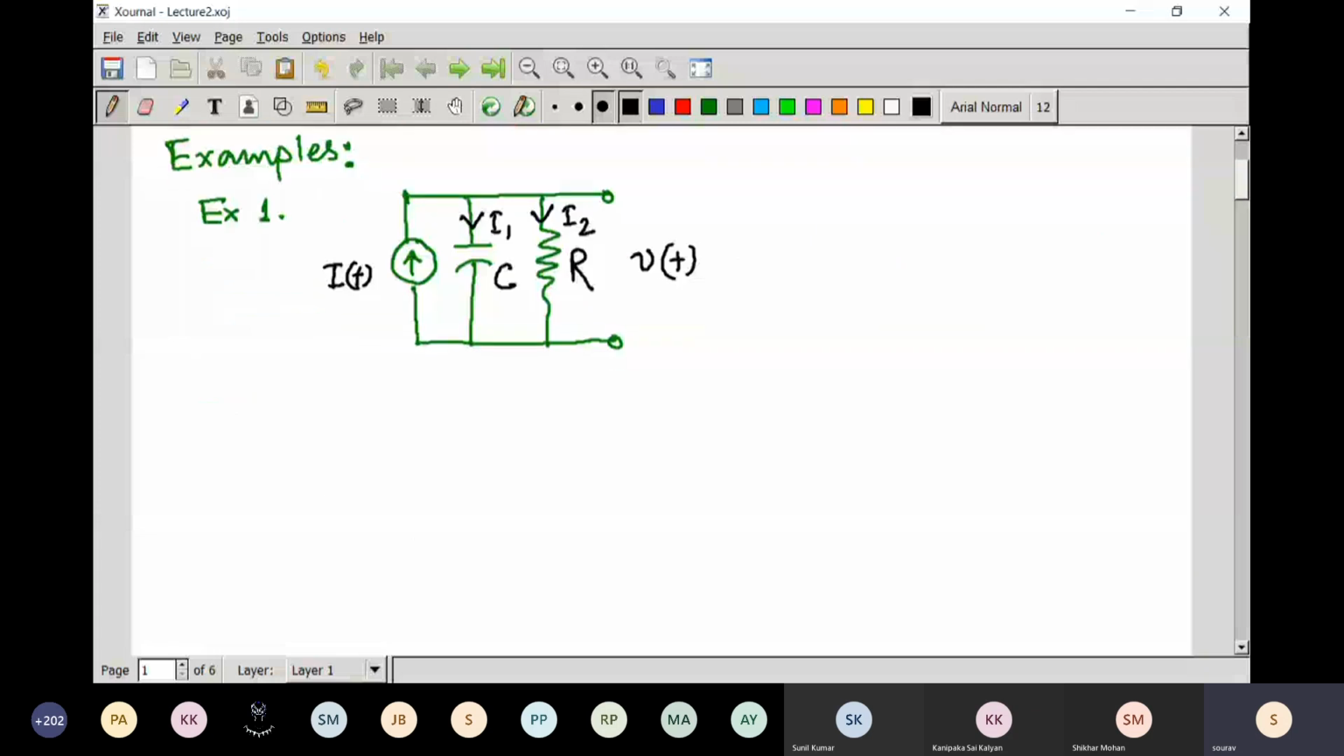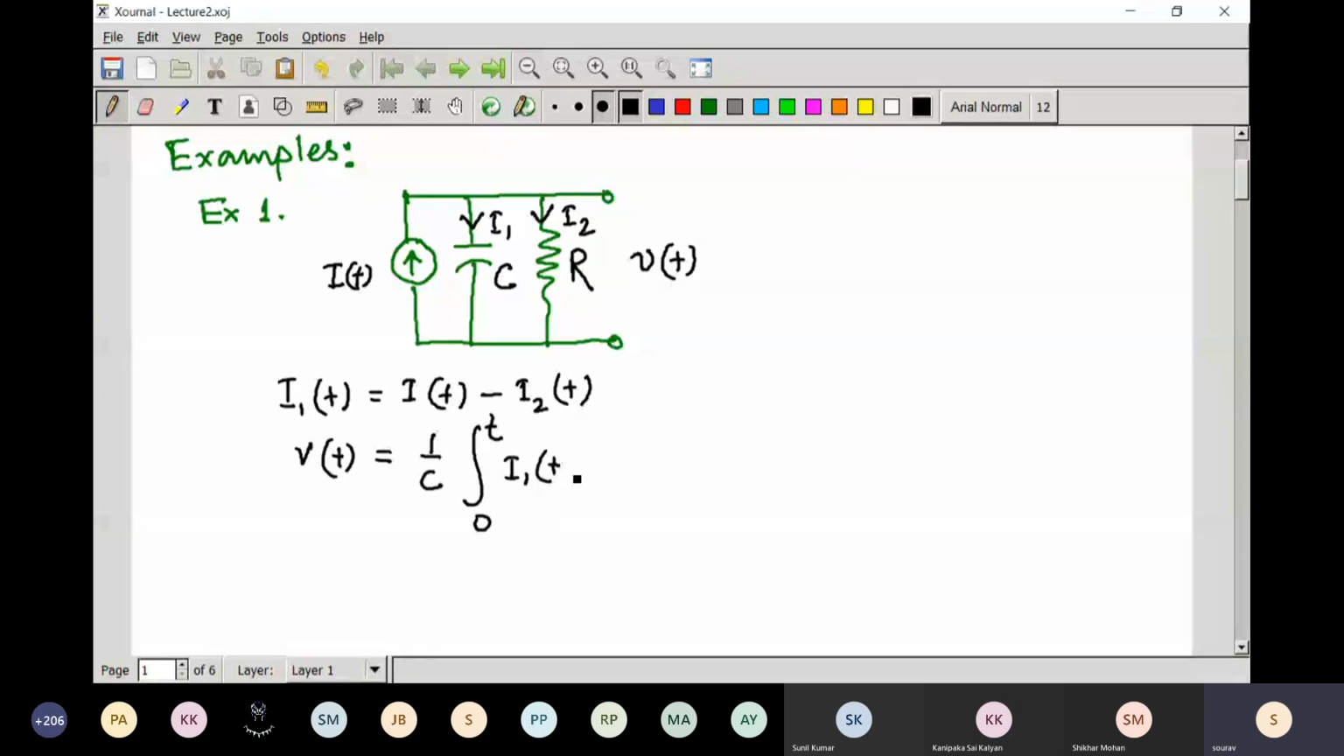For this one, I1(t) is equal to I(t) minus I2(t). And the voltage V(t) is equal to 1 by C, integration from 0 to t of I1(t) dt. And the other equation is I2(t) equal to V(t) by R.